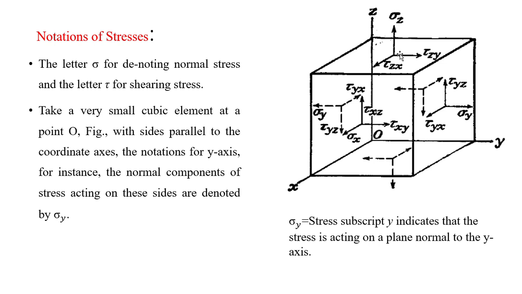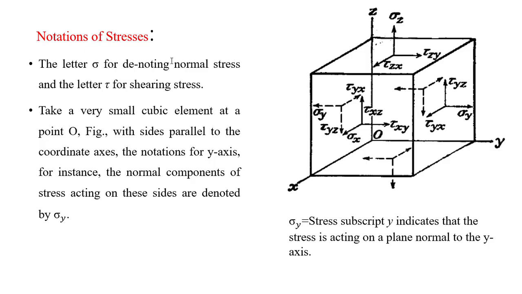Some of the forces will be parallel to the cross-sectional area of the body, and some of the external forces will be perpendicular to it. Those forces we indicate with different notations, and we call these forces per unit area the stresses.